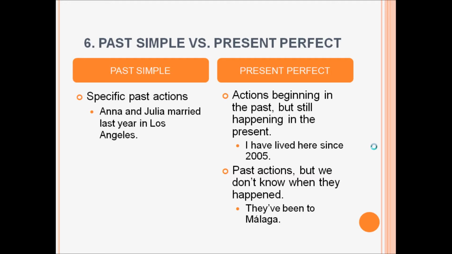And present perfect: actions beginning in the past, but still happening in the present. I have lived here since 2005. He vivido aquí desde 2005. That means that now I still live here.